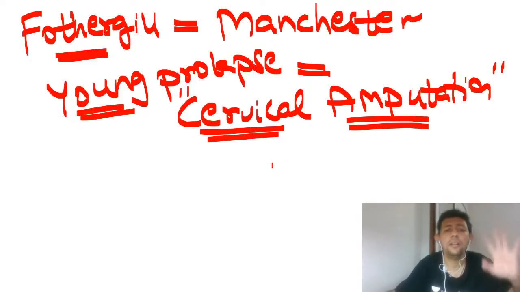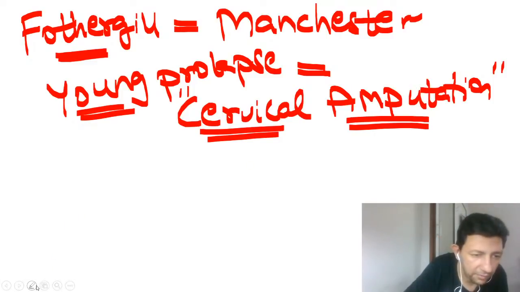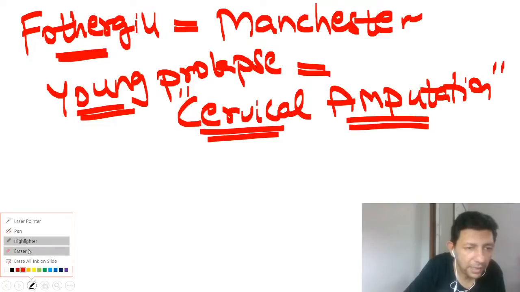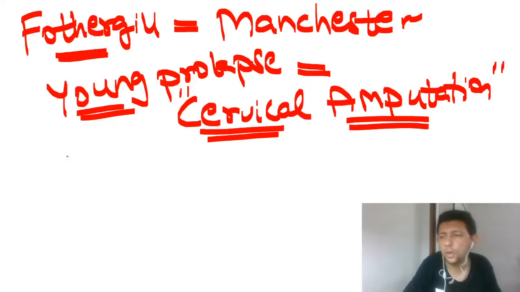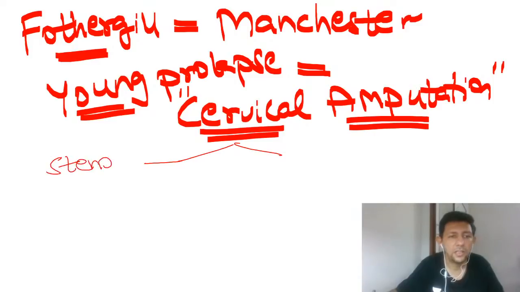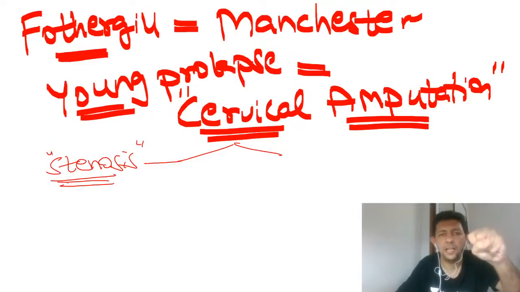So initially when they devised the operation, all of them were very, very happy. They were very happy that very good, all patients, let us do this operation only. Then they started realizing that when we chop off the cervix, the remaining part of the cervix either becomes too tight or too loose. So after cervical amputation, two things can happen. Either there could be tight cervical stenosis. Cervical stenosis can happen because the cervix will become tightly closed because of fibrosis.